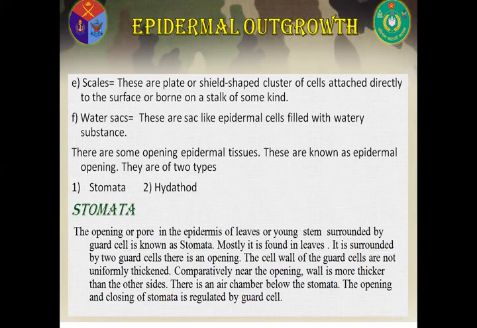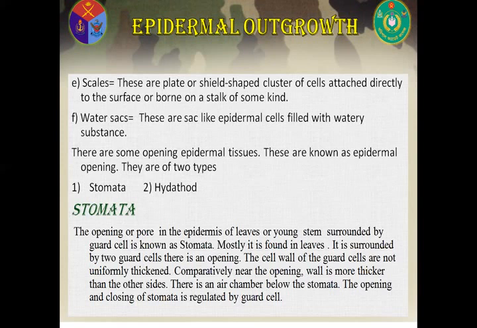There are some openings in epidermal tissues. These are known as epidermal openings. They are of two types. One is stomata and another is hydathode. First is stomata. The opening or pore in the epidermis of leaves or young stem surrounded by guard cells is known as stomata. Mostly, it is found in leaves.